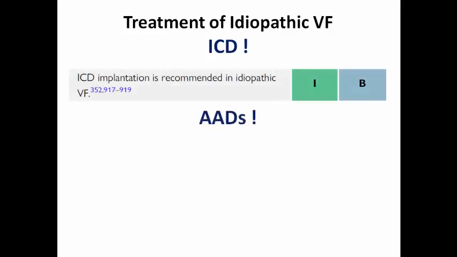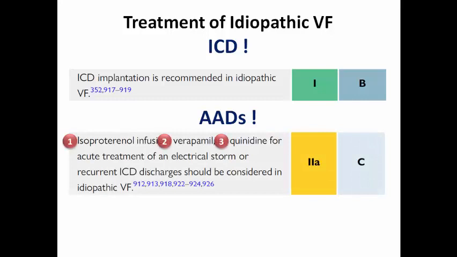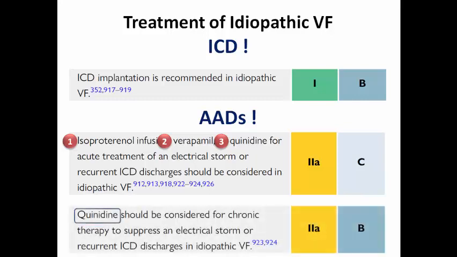How would we treat idiopathic VF survivors? Of course, from its name, I would go directly for ICD, and the antiarrhythmic drugs like isoprenaline, verapamil, or quinidine for the acute treatment of an electrical storm or recurrent ICD therapies in patients with idiopathic VF, but the ICD, of course, is the first line. And quinidine, the same as in J-wave syndromes, should be considered for the chronic treatment to suppress an electrical storm or in patients with recurrent ICD therapies.